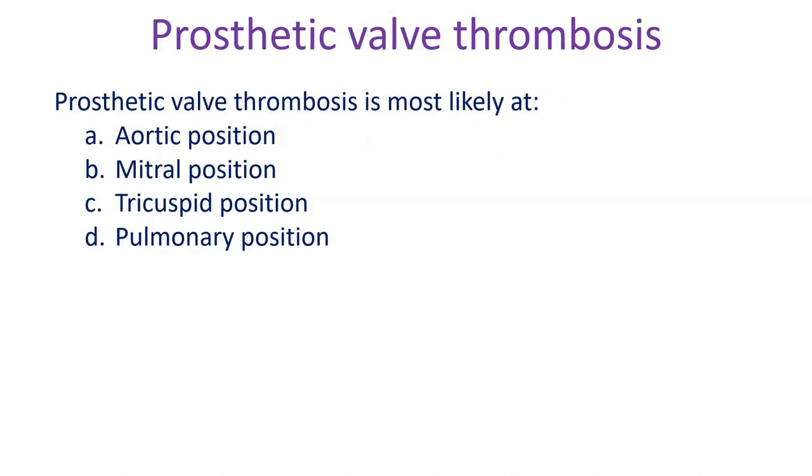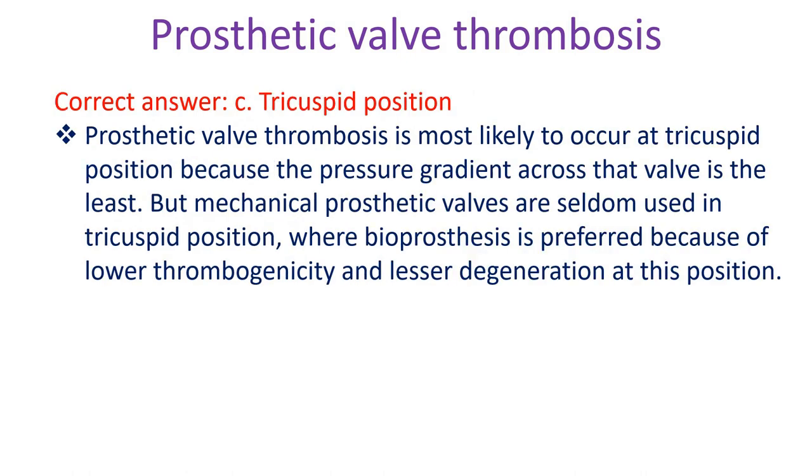Prosthetic valve thrombosis is most likely at A. Aortic position, B. Mitral position, C. Tricuspid position, D. Pulmonary position. Correct answer C. Tricuspid position.